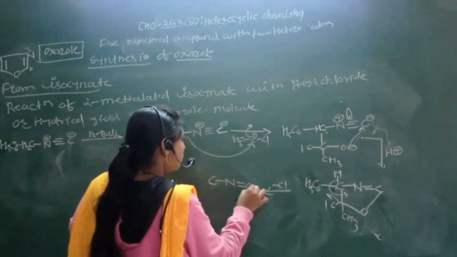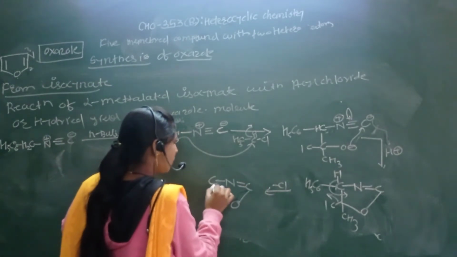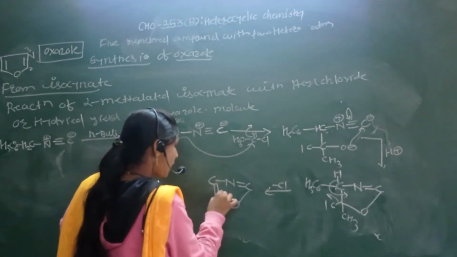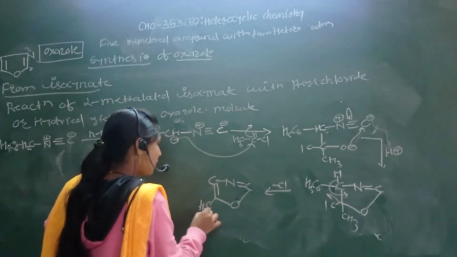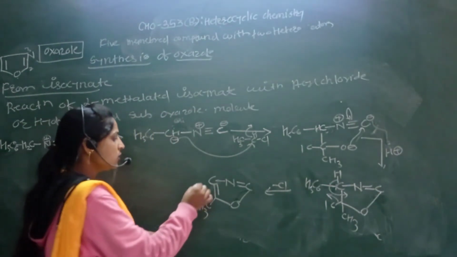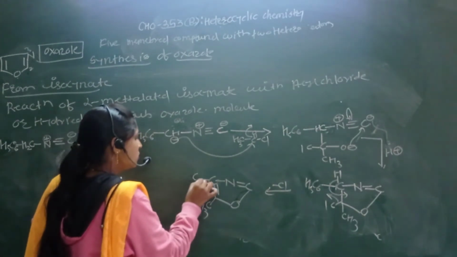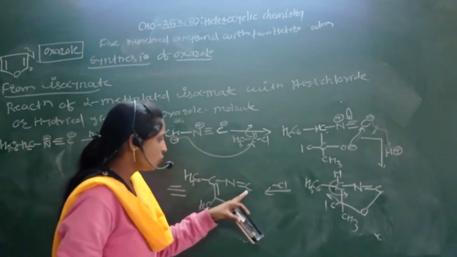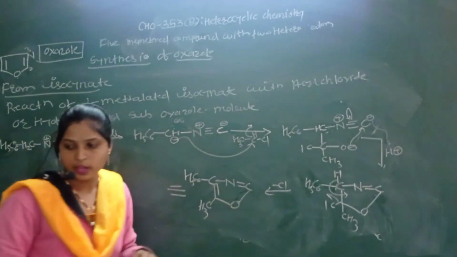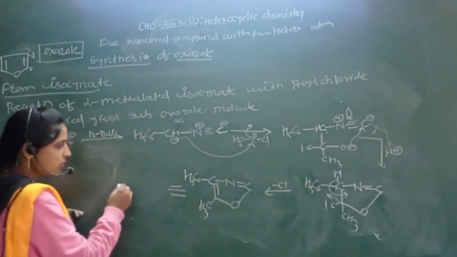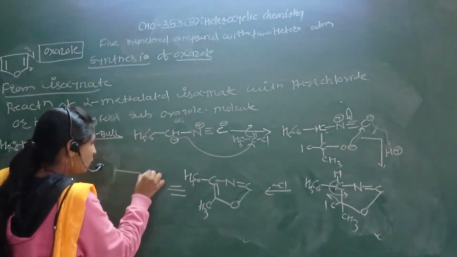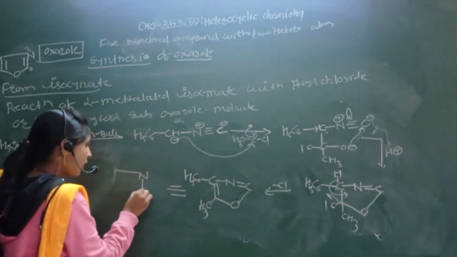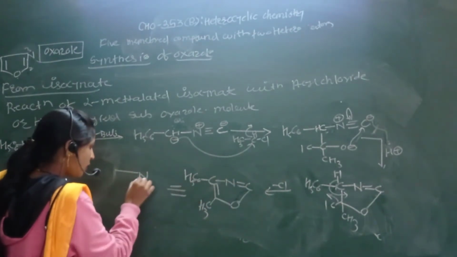So formation of, in this way, C N triple bond C O. Again here formation of the carbon nitrogen double bond, carbon carbon double bond, and CH3 as it is here, C6H5. This is the oxygen molecule. So this structure we have to write in this way. See here, this is your nitrogen, this is your carbon. So here formation of nitrogen carbon double bond.